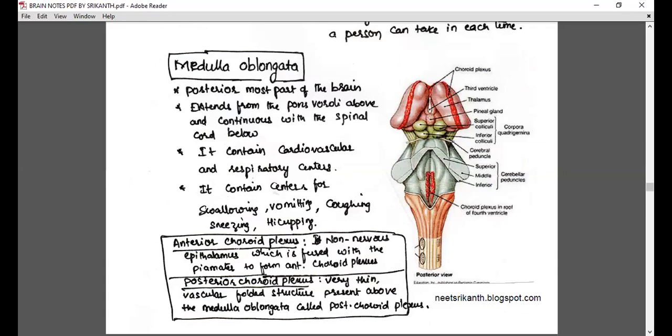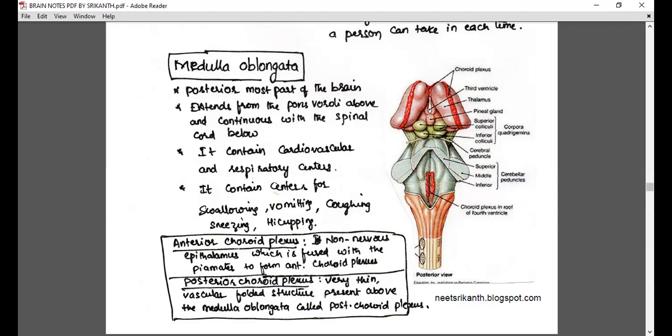Finally, the medulla oblongata. It's the posterior-most part of the brain, extending from the pons varolii above and continuing with the spinal cord below. That is its location. It contains everything. We said the brain will sleep. When we are sleeping, what is sleeping? If the medulla oblongata also sleeps, you can't call that sleep.